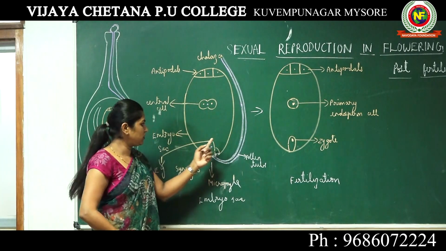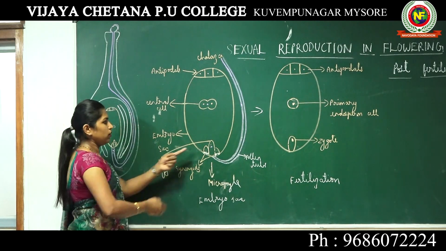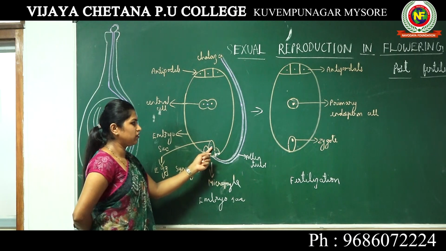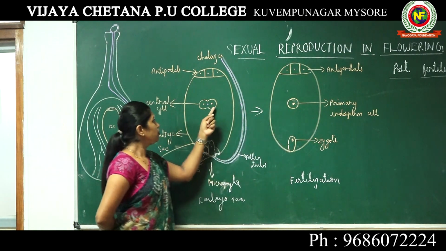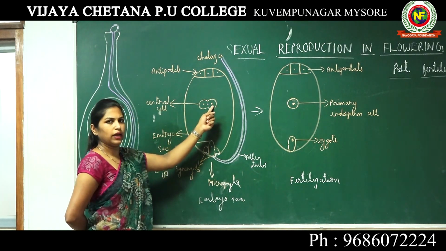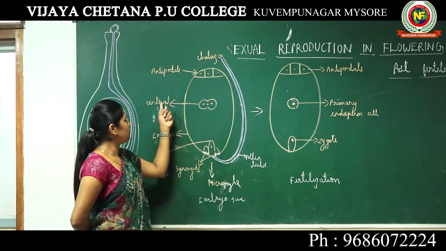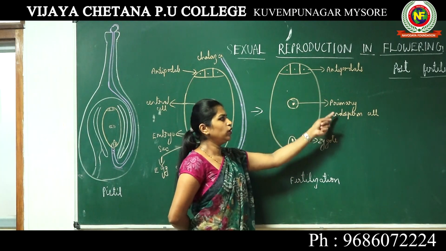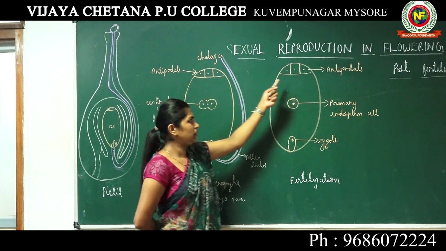Okay, you can clearly see here the egg which was present in the micropylar end. This egg is getting converted into zygote after the fertilization. The central cell which had 2 nuclei now has 3 nuclei, and the central cell is getting converted into primary endosperm cell. Okay, antipodals remain the same.